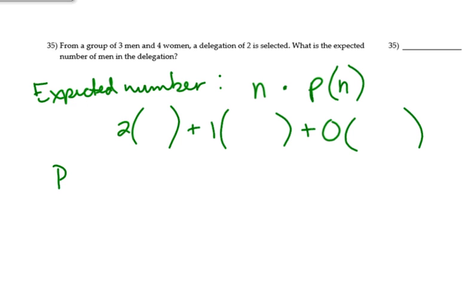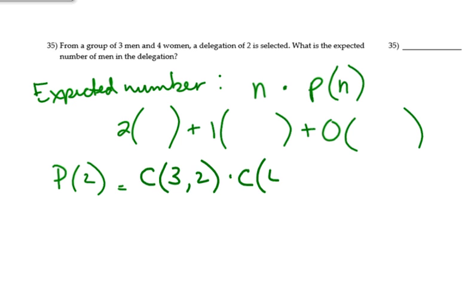To get the probability, I'm going to take the probability of getting 2. Well, that means that out of the 3 men that I have, I picked 2.